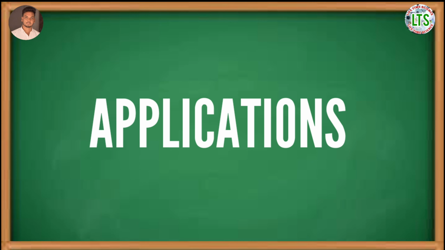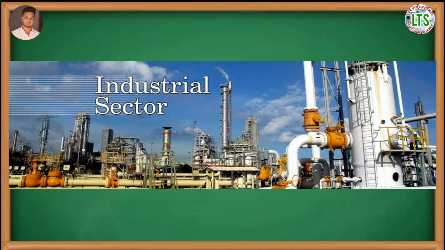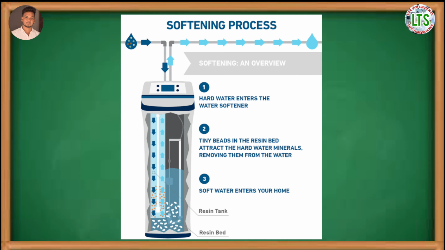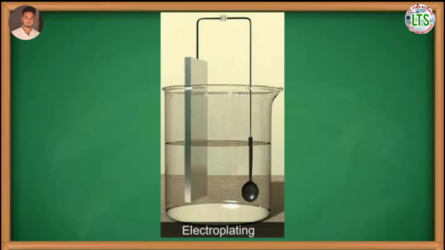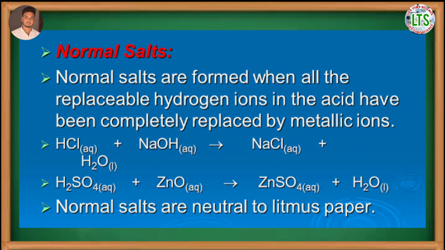The main applications of coordination compounds are in the industrial sector, that is for sustaining of hard water, electroplating, dyeing, etc. Next is the normal salt.